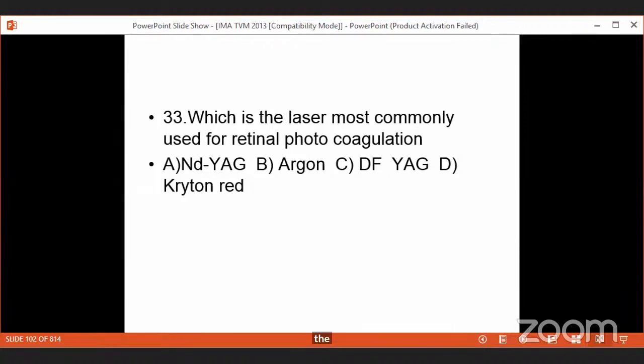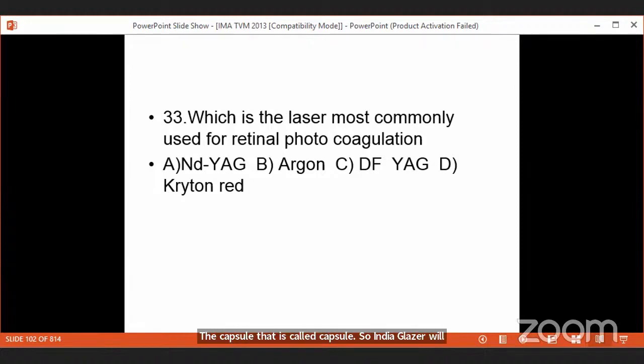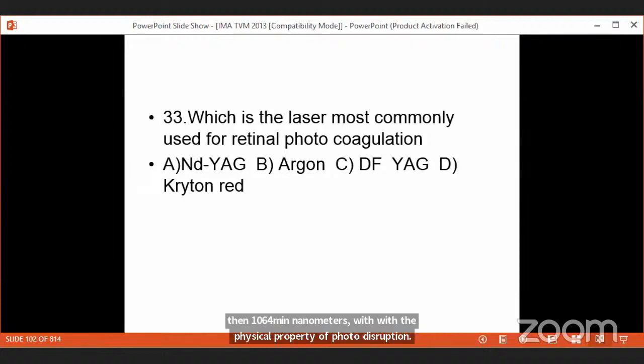It just disrupts the lens posterior capsule, producing an aperture in the posterior capsule, that is called capsulotomy. So Nd:YAG laser, wavelength 1064 nanometers with a physical property of photo disruption, is used to do capsulotomy or iridotomy.